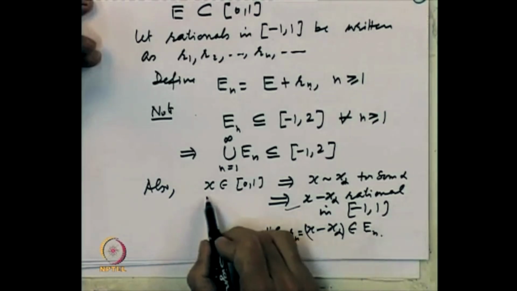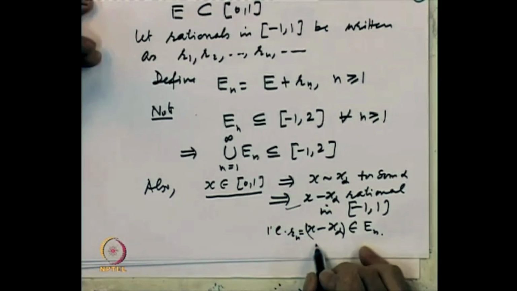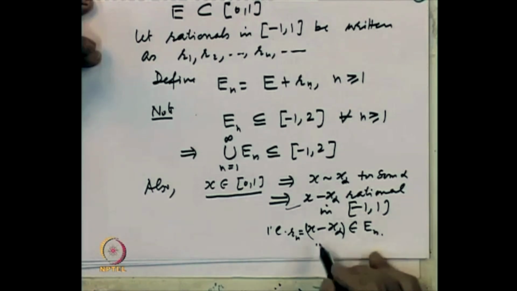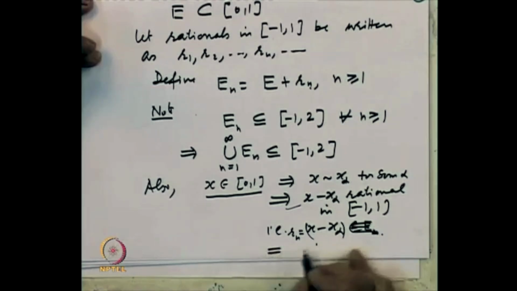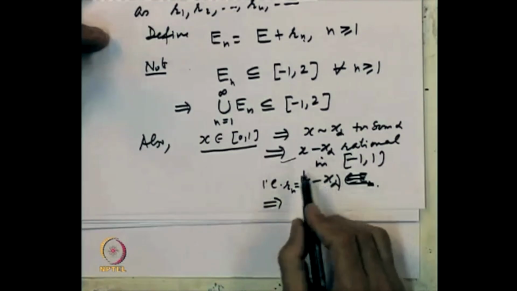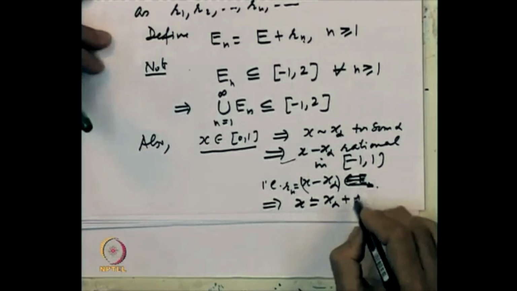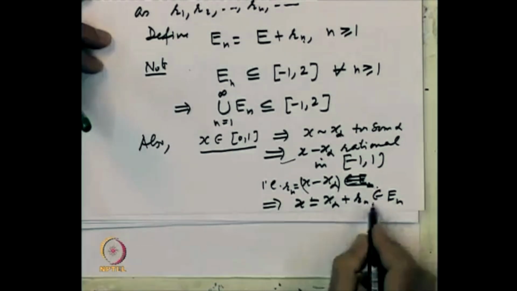So what we are saying is, for every x in [0, 1], x is equal to x alpha plus Rn, and that belongs to En. So x belongs to En.